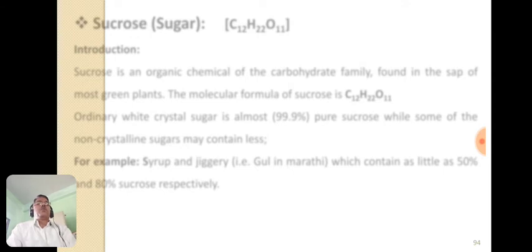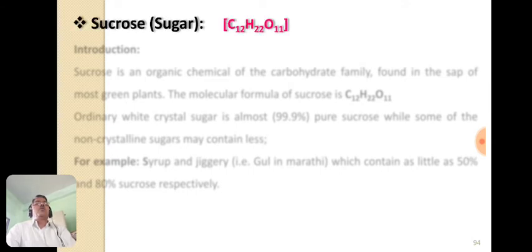So we have studied the open chain structure of glucose and cyclic structure of glucose. Now after that, the last point we have to study is the manufacture of sucrose or manufacture of sugar from sugar cane. So first of all, we must know what is sucrose or what is sugar. So the molecular formula of sucrose is C12H22O11.